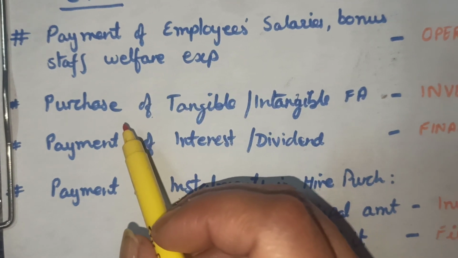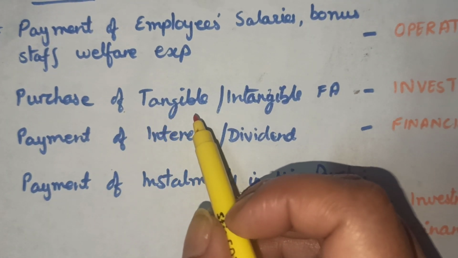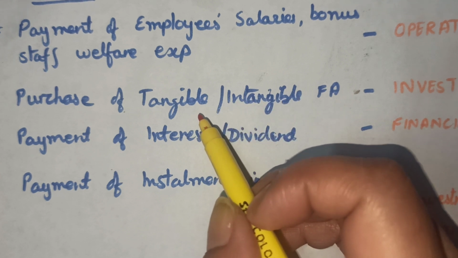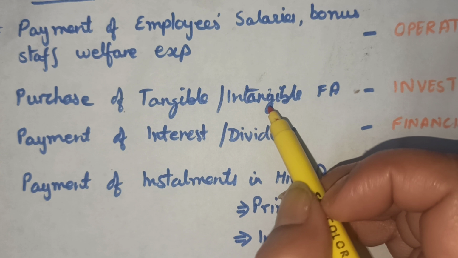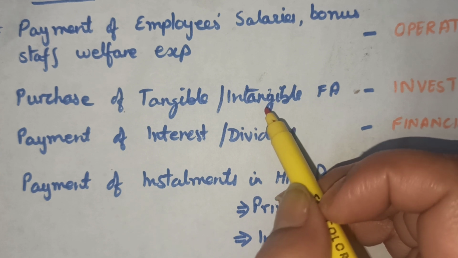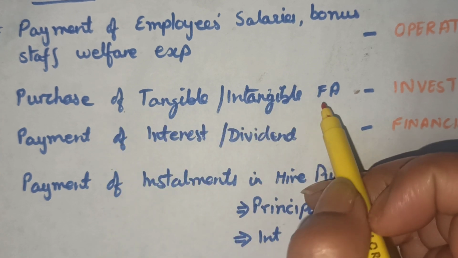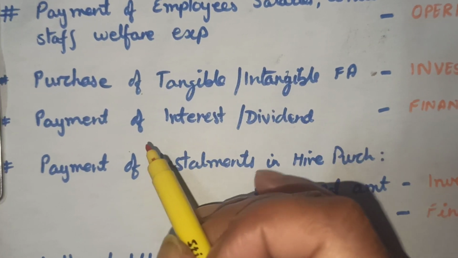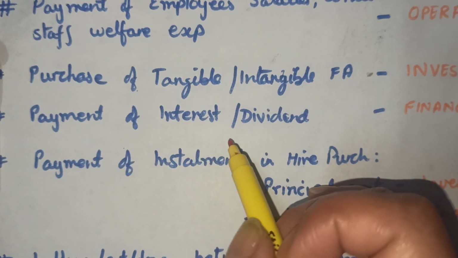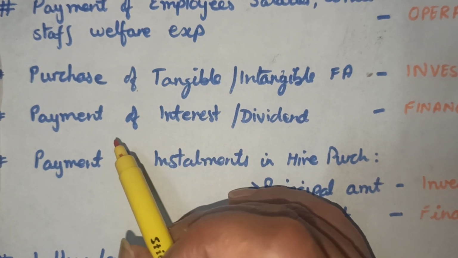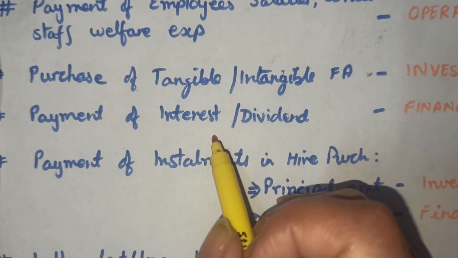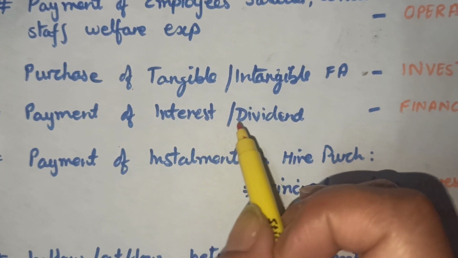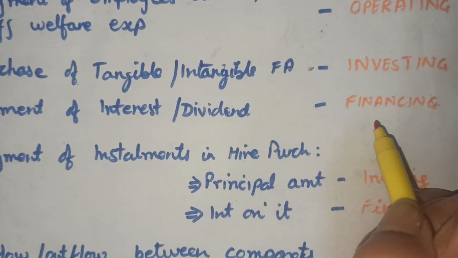Next, purchase of any type of tangible or intangible fixed assets. Any type of tangible asset, building, plant, machinery, patent, copyright, goodwill, any type of purchase of fixed asset will always be investing. Then, payment of interest or dividend. Remember, I told you receipt of interest and dividend will be investing. Payment of interest or payment of dividend is always financing.